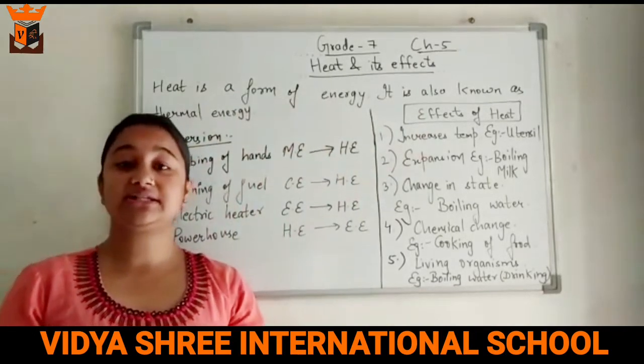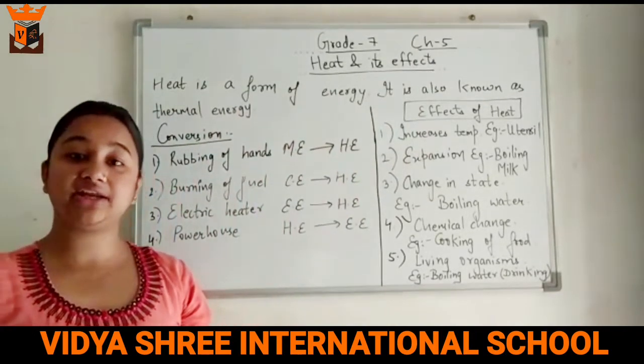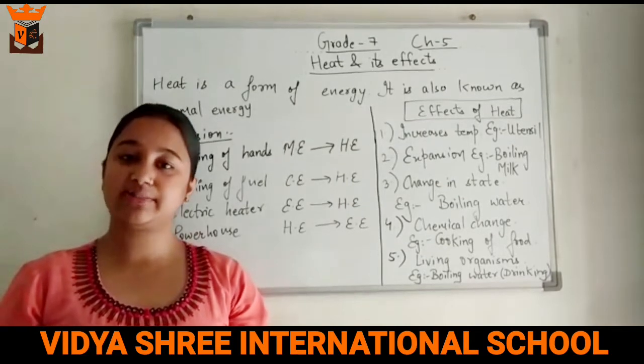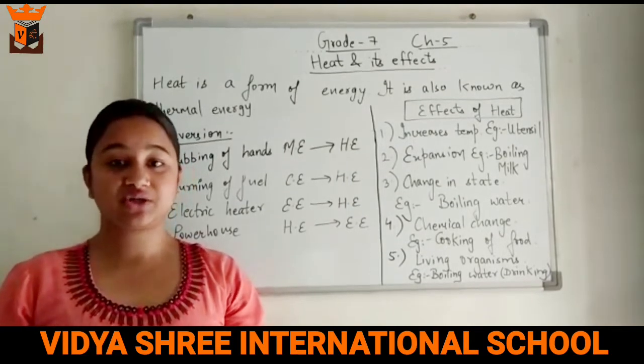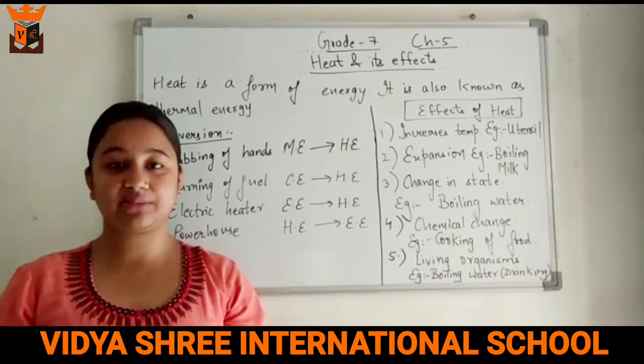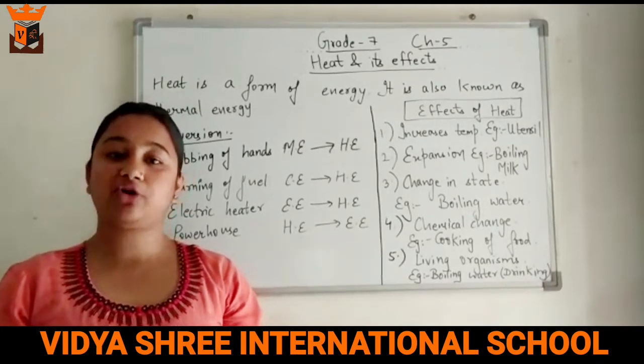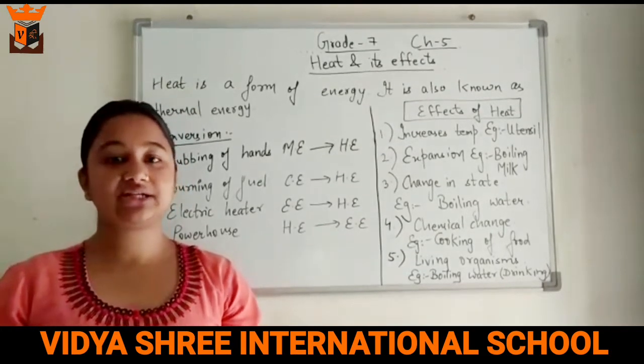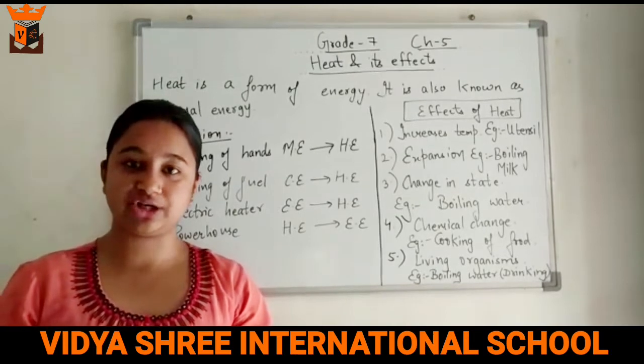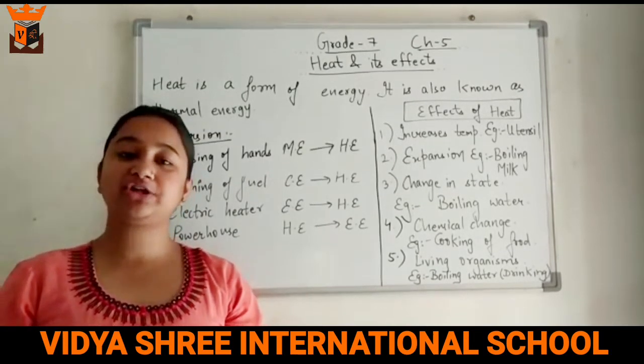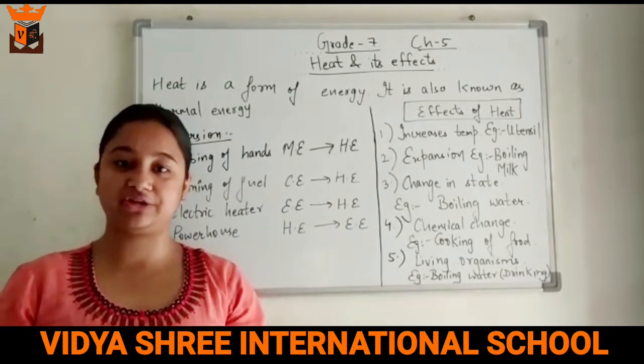We can easily say whether the object contains heat energy or not merely just by touching it. If the object is hot, it means it contains some amount of heat energy, and if the object is cold, it means it doesn't contain any kind of heat energy. Now, heat energy and various forms of energy are interconvertible.